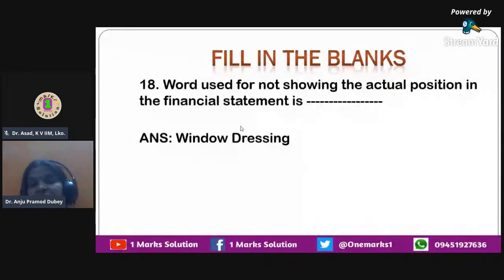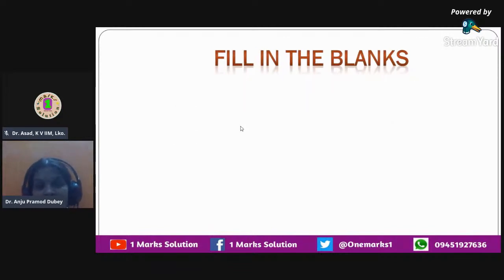So window dressing is the new term that you all will learn in this chapter. When you study accountancy, then you will learn about this term. This is a new term which you might not have heard earlier. So window dressing is the term which refers to not showing the actual position in the financial statements, but hiding something or inflating your real position to impress investors.